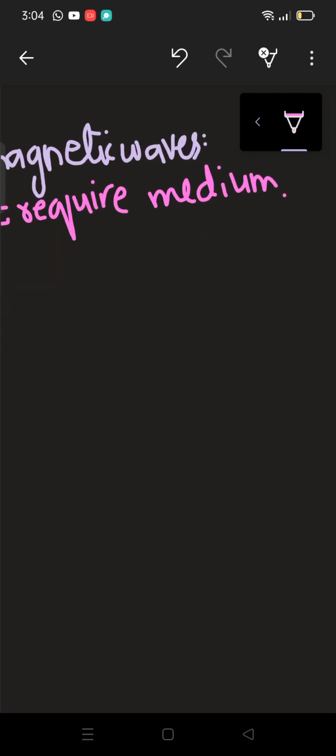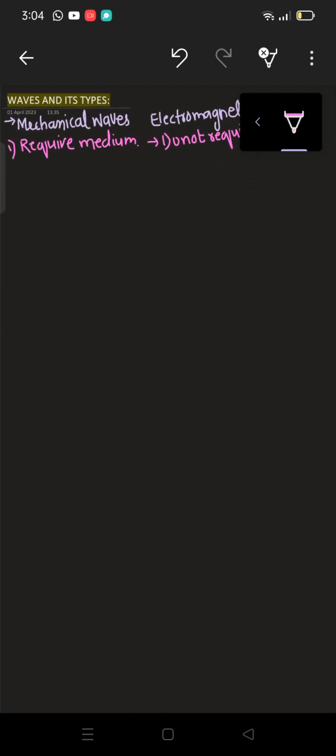Alright, while talking about electromagnetic waves, electromagnetic waves are those waves that do not require a medium for propagation. So: do not require medium. If a medium would be there, they can travel. If a medium would not be there, they can still travel. So this is the major difference between them.